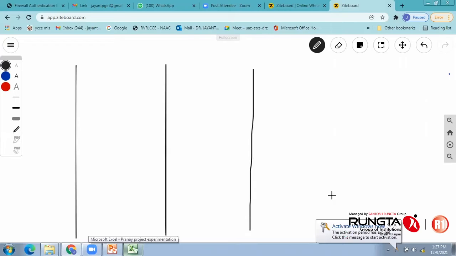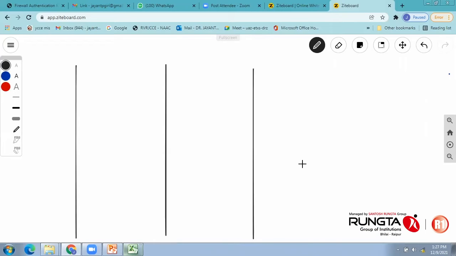The input layer is nothing but your x1, x2, x3, x4 up to xn. This is called the hidden layer. We are talking about a shallow network, not a deep learning network, a shallow network for function approximation. And this is called the output layer.